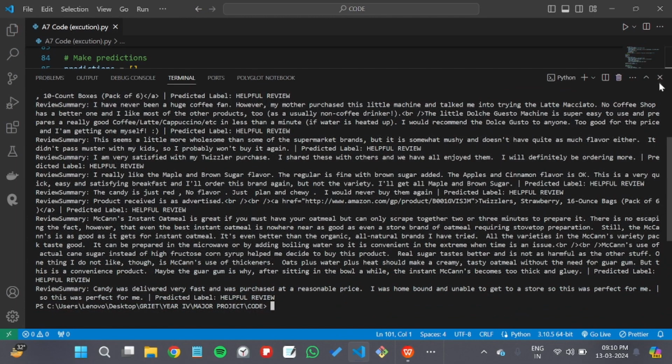This was how the task of sentiment classification was accomplished using BERT and RMDL on the dataset of Amazon product reviews.